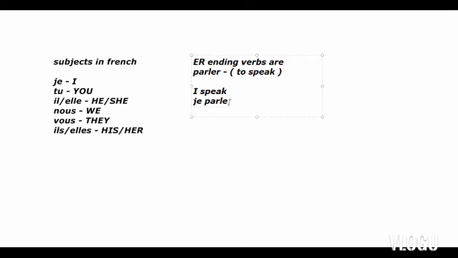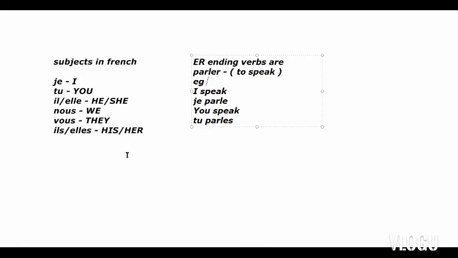So okay, with tu, now I want to say you speak. So how will I write? Tu parler. Now I removed the ER. What do we have to write instead of ER? We have to write ES. This is the conjugation of an ER ending verb with tu. So this is for example. First of all I should tell you these were the examples.